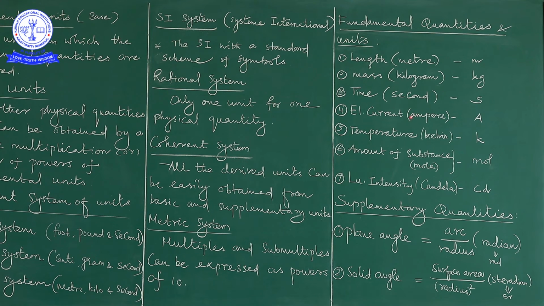And fourth is the electric current. How are we able to define an electric current? The unit of the electric current is ampere. So here the question comes, how are we able to define ampere? So 1 ampere is nothing but the constant current which is maintained in each of 2 straight parallel conductors of infinite length. These things are going to be discussed very deeply in your future classes.